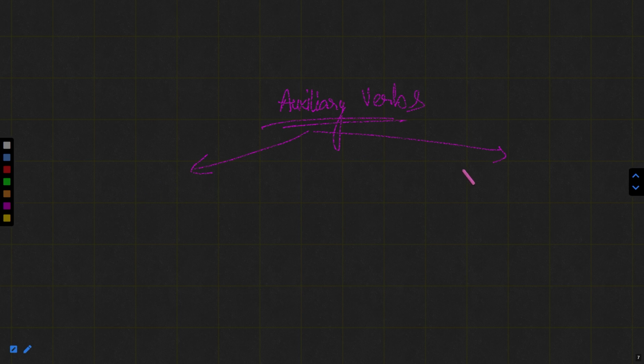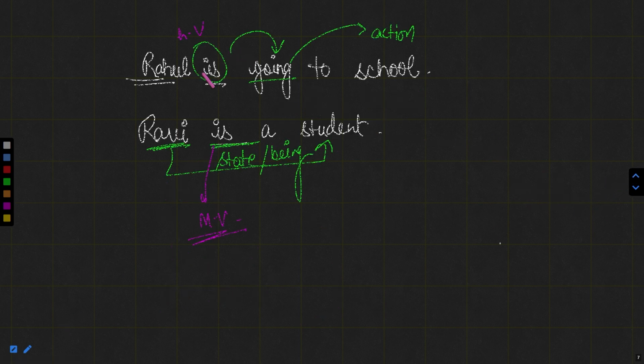Now, auxiliary verbs can be of two types. As I told you, it can either be a primary auxiliary or a modal. Obviously, if it is a primary auxiliary, it can serve as both helping verb or main verb. But if we talk about modals, only these show the imaginary sentence, but we are talking about these two. It means if I say these two verbs, is and is, these are primary auxiliary verbs.